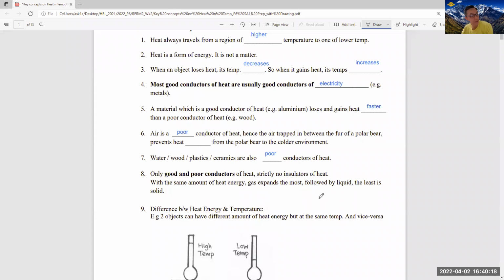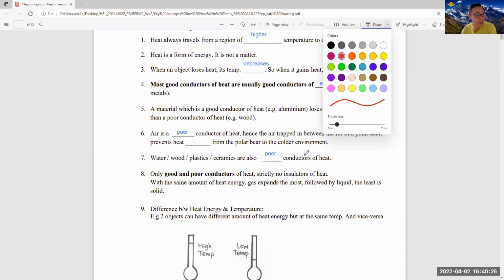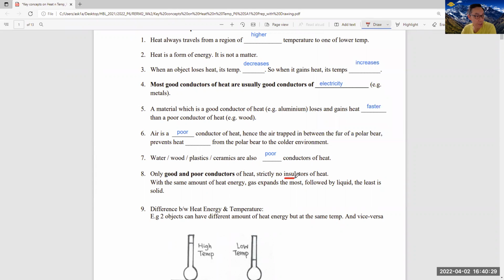Number 8, only good and poor conductors of heat. So there are strictly no insulators. Okay, insulators we only use for electricity, remember? So for heat, we do not say insulators of heat. We say either they are good or poor conductors.